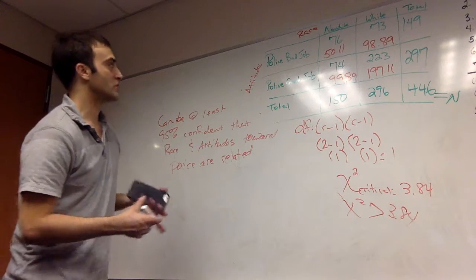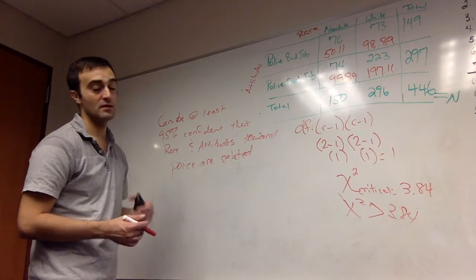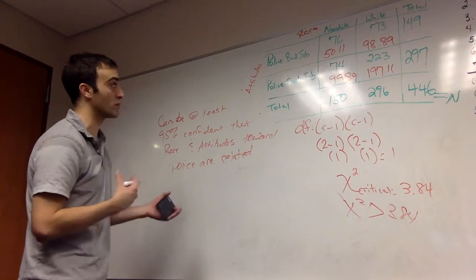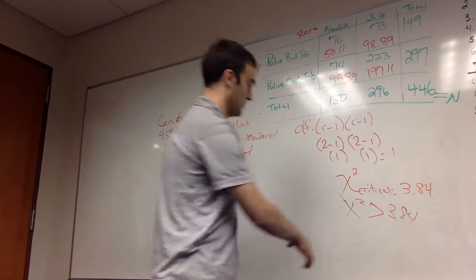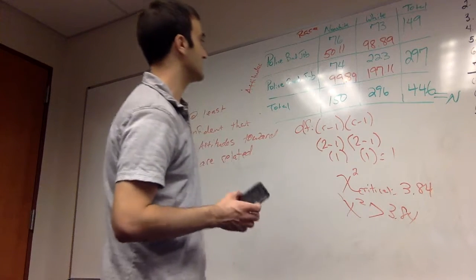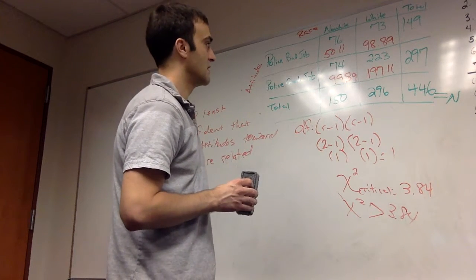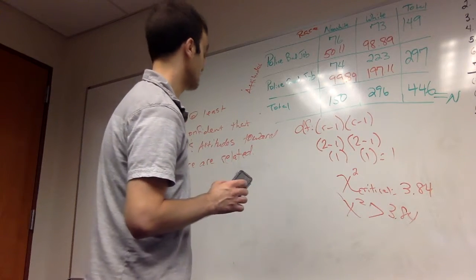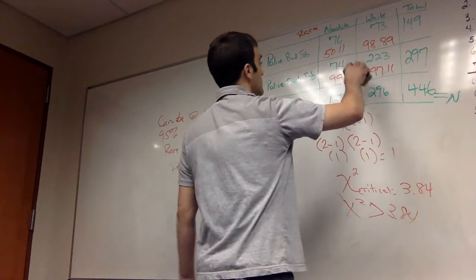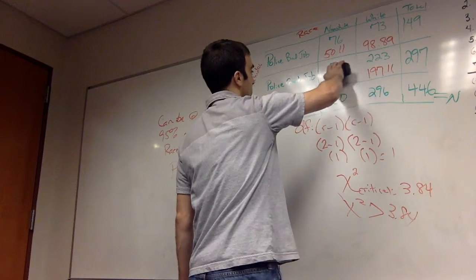To know which race might be driving the attitudes towards police, when you get a statistically significant relationship, you go into these cells and calculate the percentages. So let me erase the expected values.